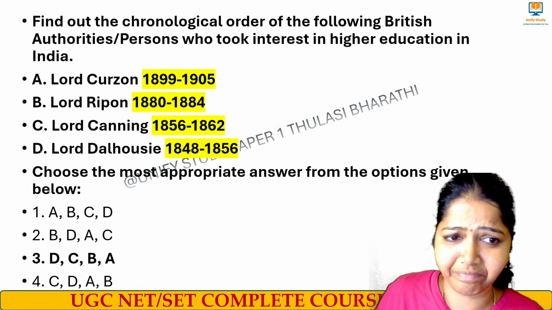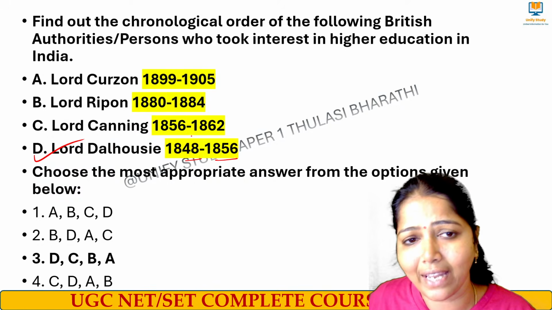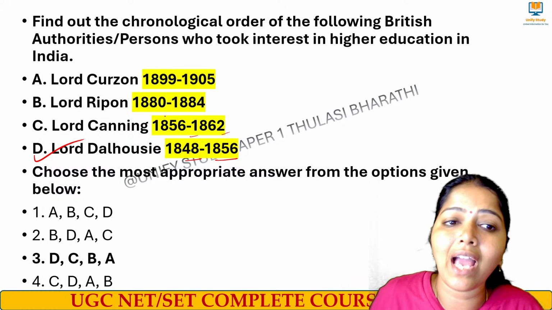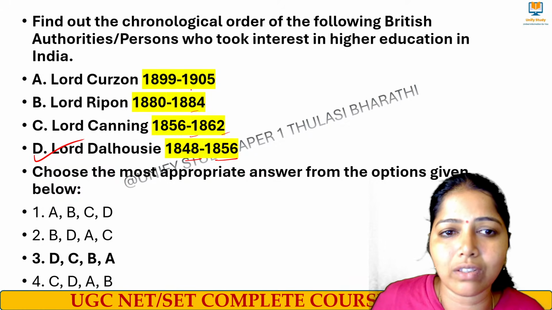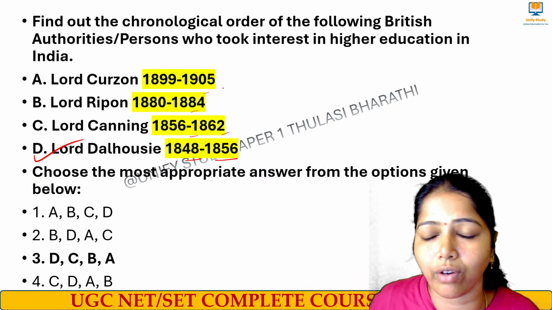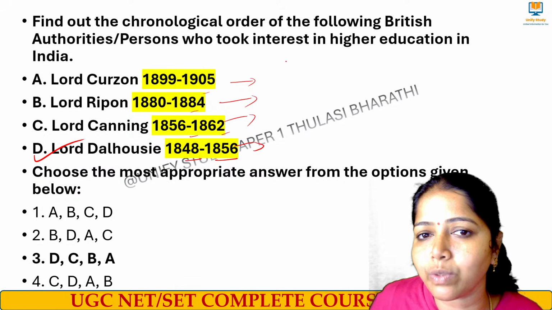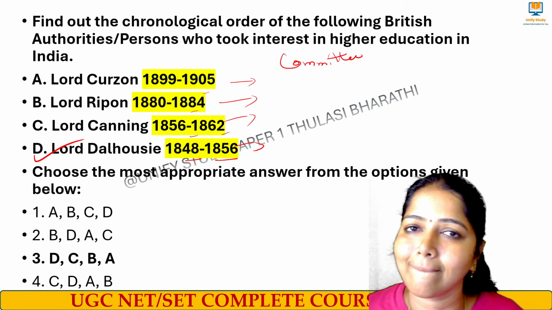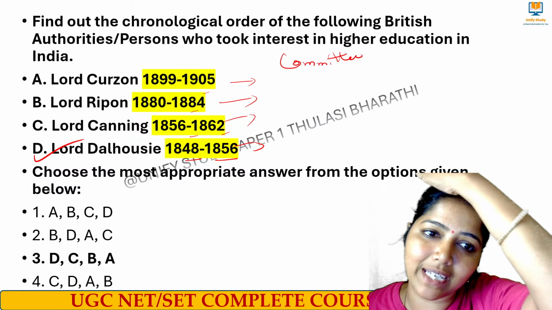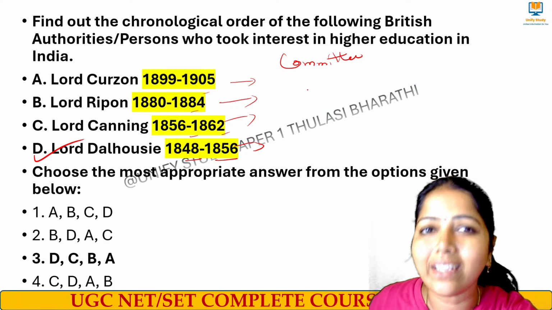That is Lord Dalhousie 1848-56, then Lord Canning 56-62, then Lord Ripon 1880-82, and then Curzon 1905. Can you please connect with the committees? Lord Curzon, what did he do?